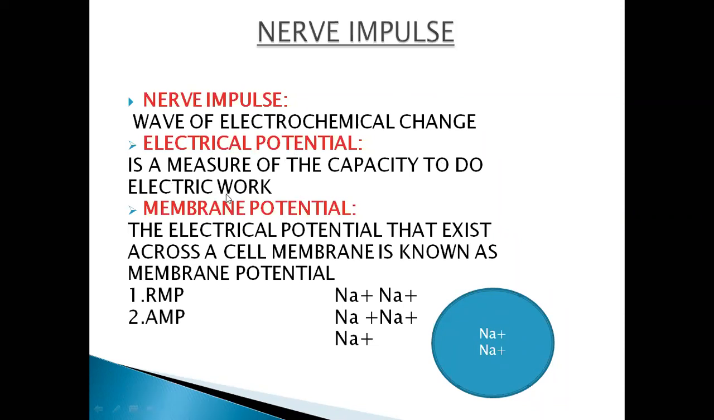And what is the membrane potential? Here you can see this is a cell. Inside of the cell, you can see sodium ions are present. Outside of the cell, you can also see that maximum sodium ions are present. And now they will move inside or outside of the cells by the process of active transport, or by the process of diffusion. They can move inside or outside of the cell.